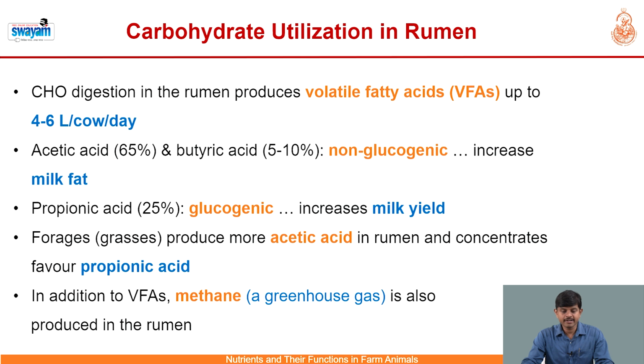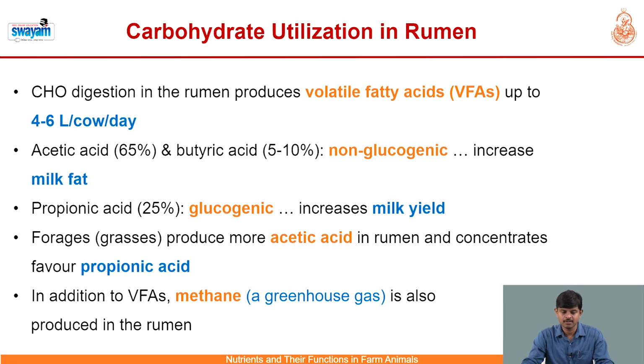How are carbohydrates utilized in the rumen? Fermentative digestion of carbohydrates in the rumen produces volatile fatty acids as the principal end products, which are produced to the extent of 4 to 6 liters in a cattle on a daily basis. Looking at the composition of VFAs, the largest proportion is represented by acetic acid, to the extent of 65%.